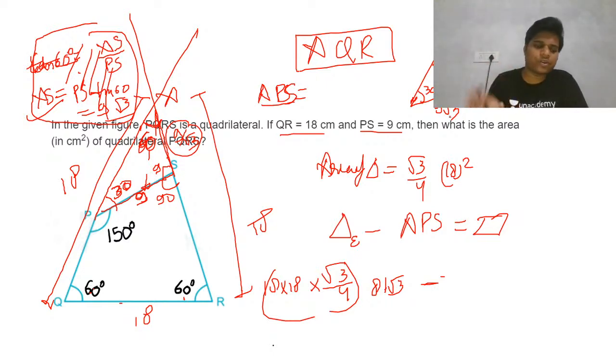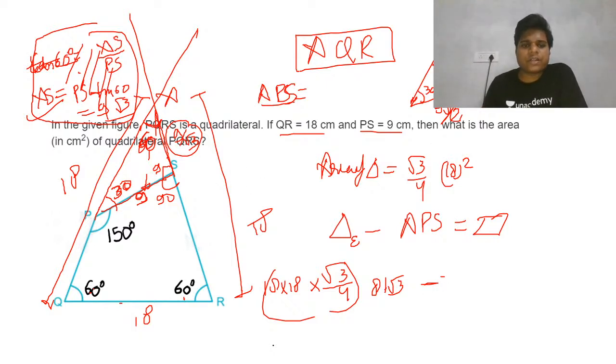So when you have this 30-60-90 configuration, for tan theta you can write it this way. If x is given in front of angle 30, then the side in front of 60 will become x root 3, and vice versa. Vice versa means if x is given for 60, this will be x by root 3. Accordingly you can adjust.